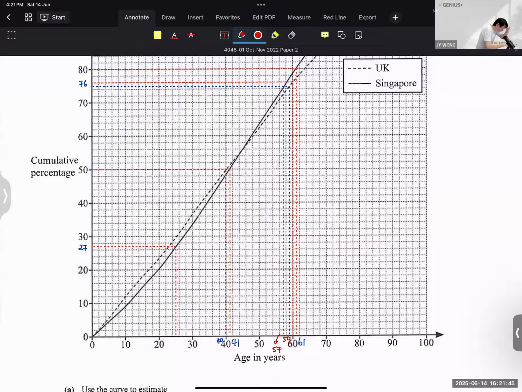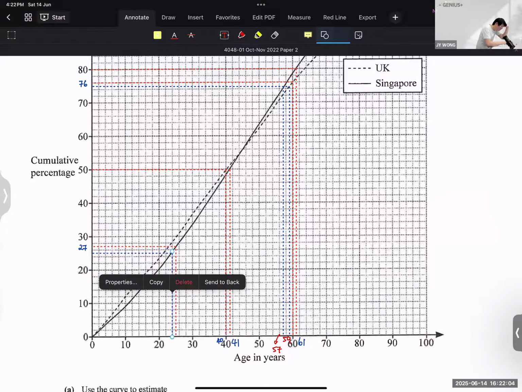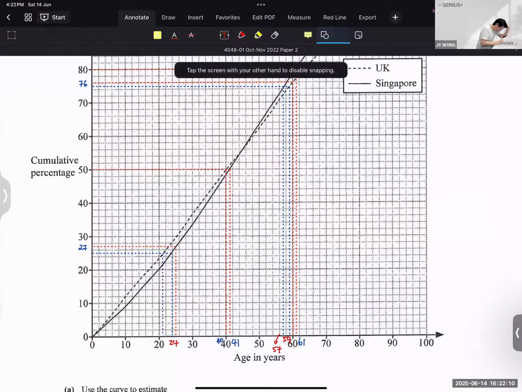Okay. Then lower quartile is 25%. So this one is very close to 24, so we'll just mark it as 24. The UK one is about 21.